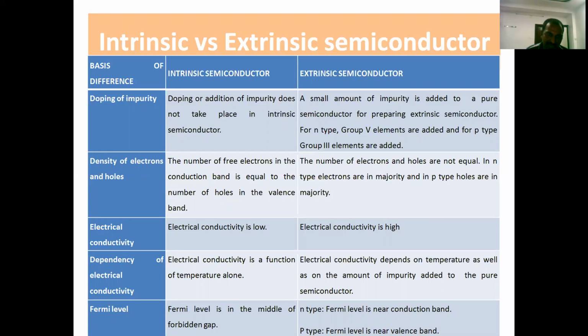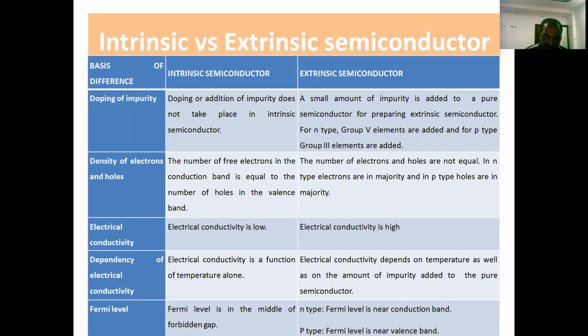Then the second parameter is density of electrons and holes. In an intrinsic semiconductor, the number of electrons in the conduction band is exactly equal to the number of holes in the valence band. But in an extrinsic semiconductor, it depends upon the type of semiconductor. If it is N-type, electrons are the majority charge carriers. And if it is P-type, holes are the majority charge carriers.